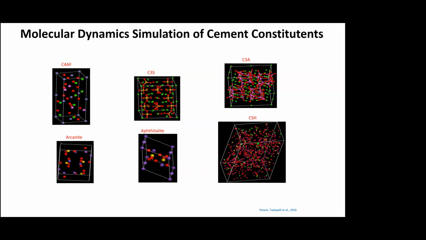So these structures have actually been derived by other researchers, and they are available in the molecular dynamics database. So these are structures which are representative. They may not be exactly what's happening in nature, but these are the closest thing that we have based on the physics of it.